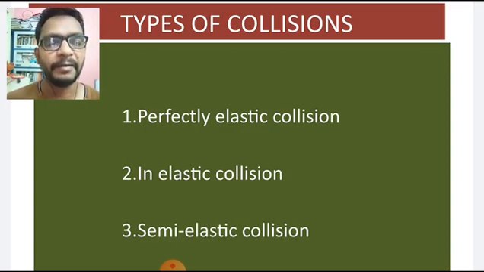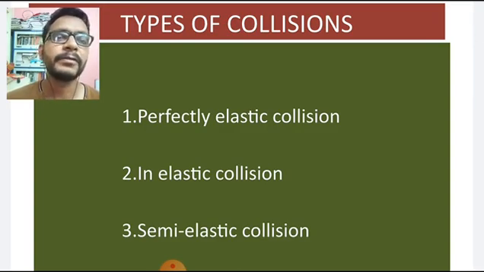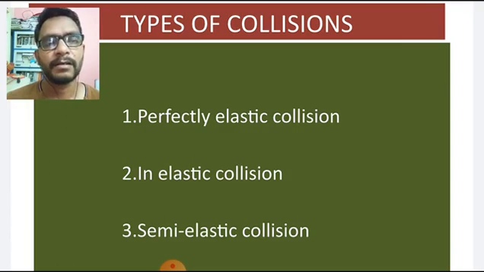Sometimes we observe when an accident takes place that after the collision, the two vehicles may move away, and the distance between them is more after the collision.